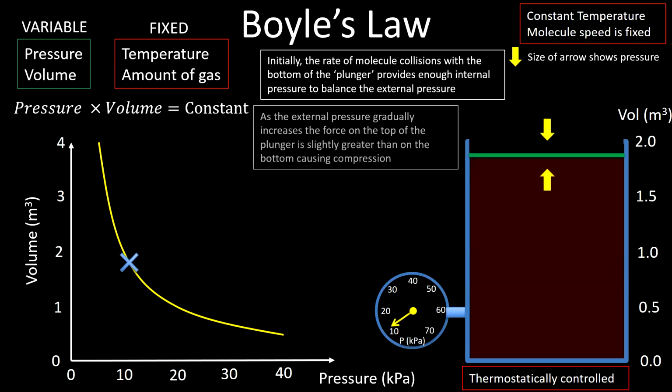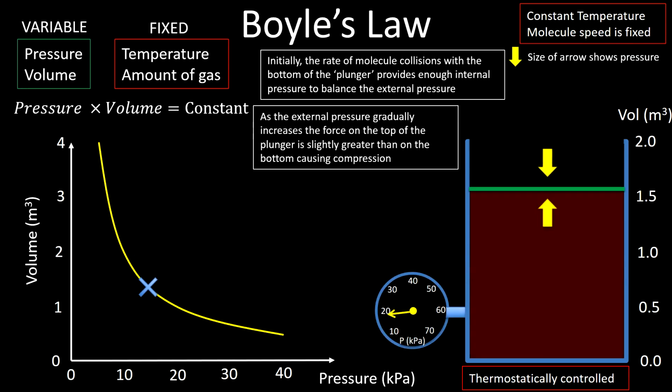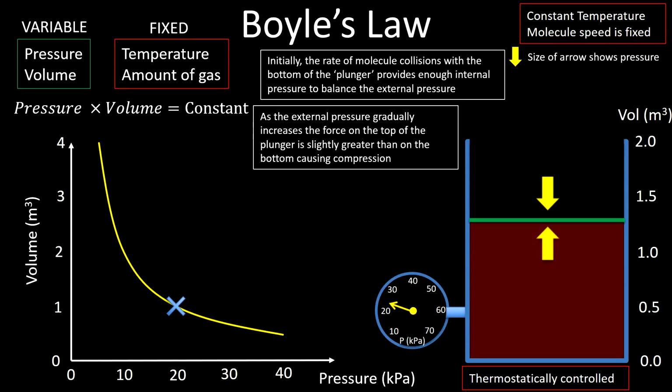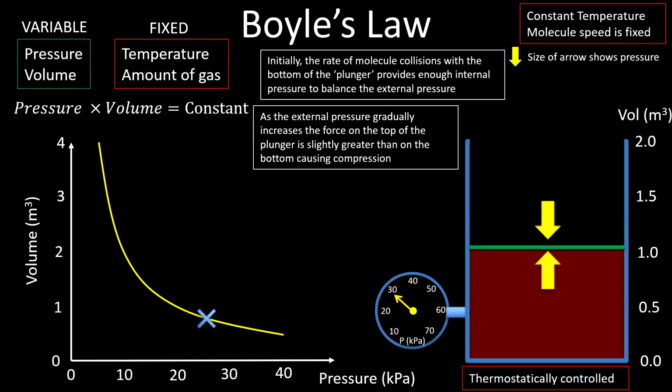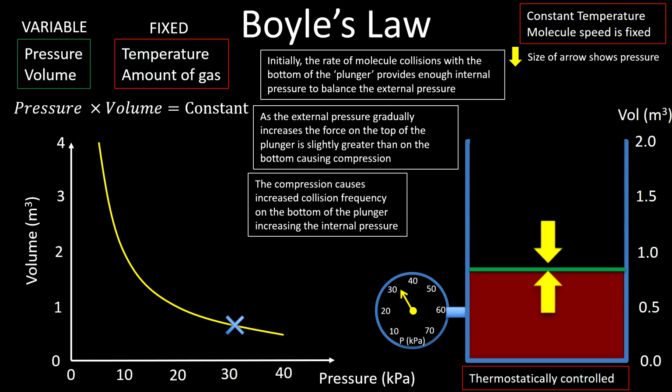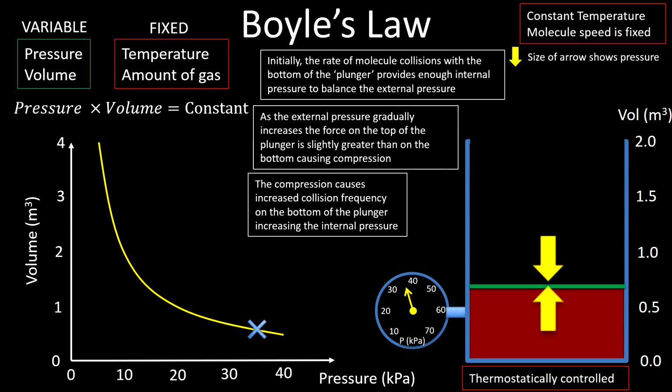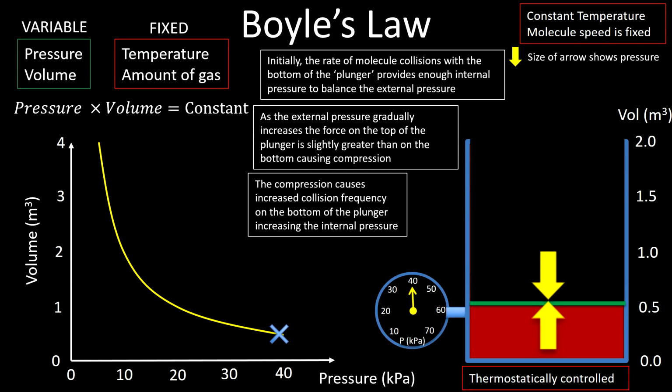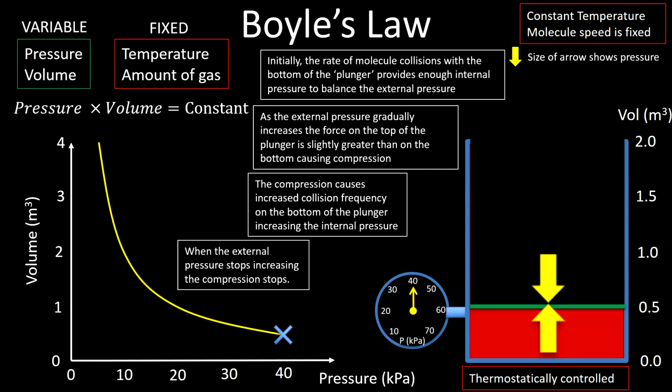If we increase the external pressure, then that's going to push the cylinder inwards. But as we do that, because there's now less space for the molecules to occupy, they will start to hit the green inside of that plunger more often, and that will increase the internal pressure. So if we gradually turn this pressure up, all that will happen is the volume will decrease, and as that happens, more and more molecules every second will hit the inside of that container wall, increasing the internal pressure.